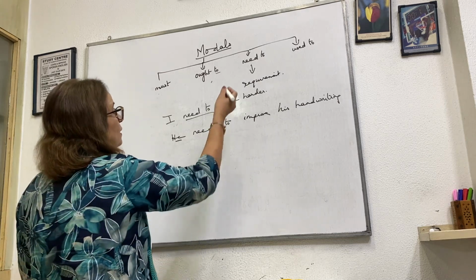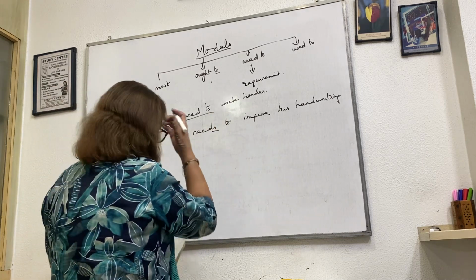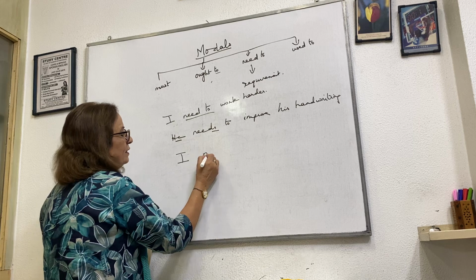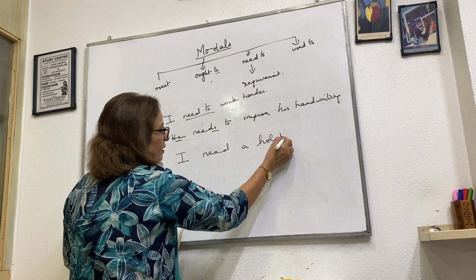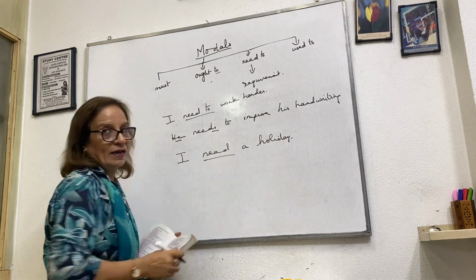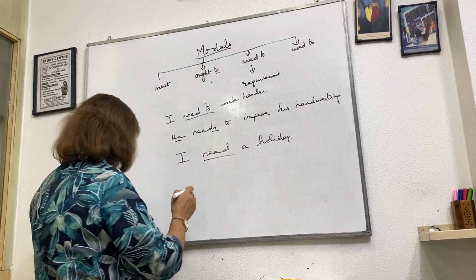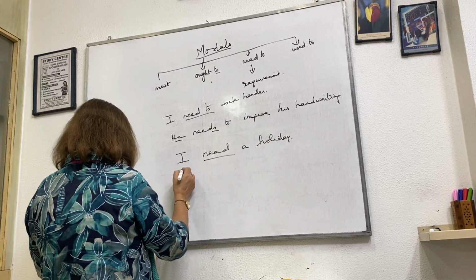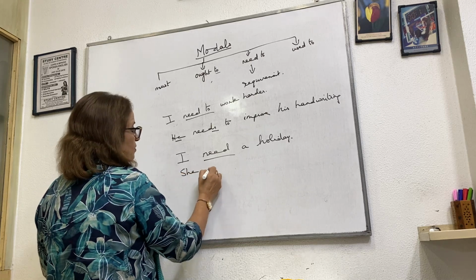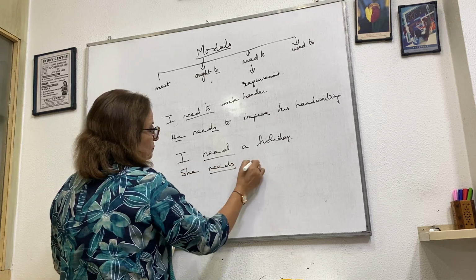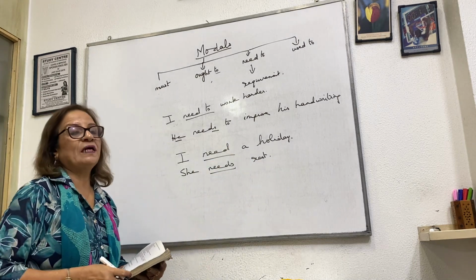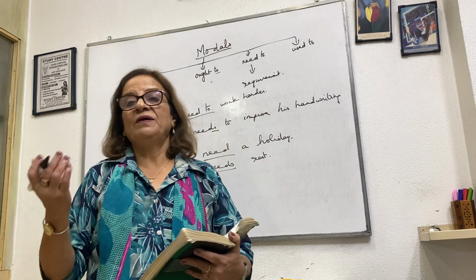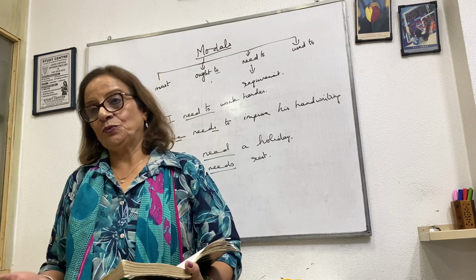And suppose we only need to use need, then I can use it this way also. I need a holiday. Means I require a holiday. She needs rest. Okay, but that becomes a verb. But in a modal we use need to.